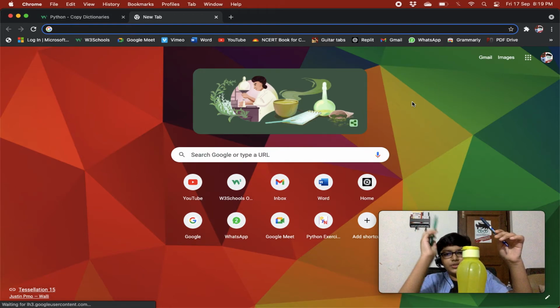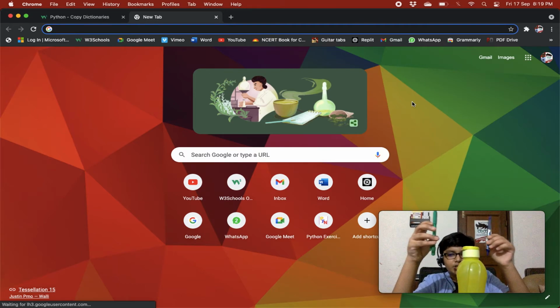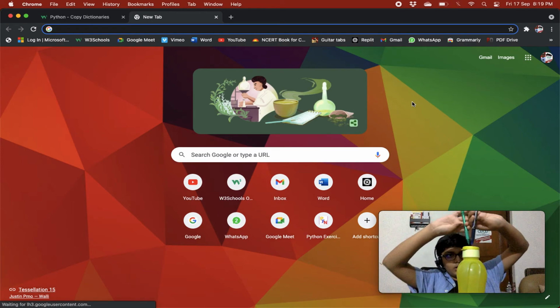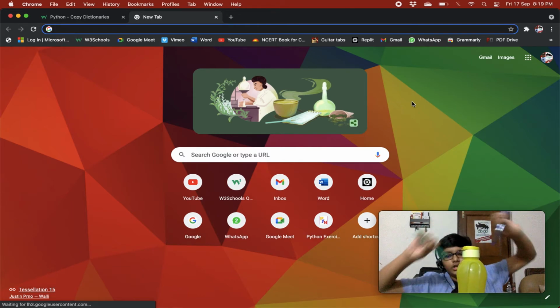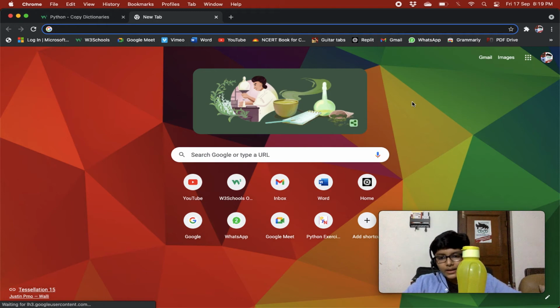So basically this dict2 is same to this. Whenever this is changed, then this is changed. Whenever this is changed, then this is changed. Why? Because they both are dependent on this, and whenever this is changed, they will both be changed. For example, you are eating jam with your brother from a jar.